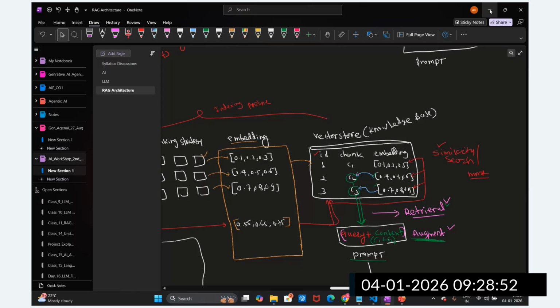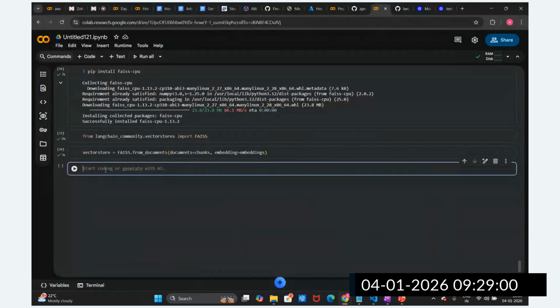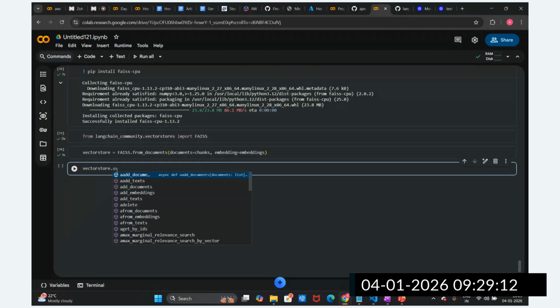Okay, great. So now we will proceed to the creation of this retriever, guys. We are going to create this retriever by using the vector store as a retriever. So this is the vector store, dot as a retriever.